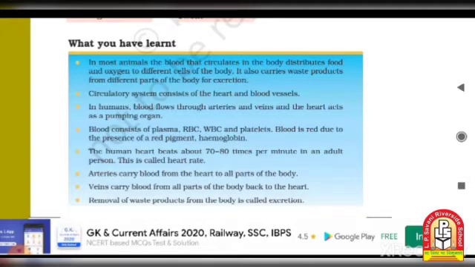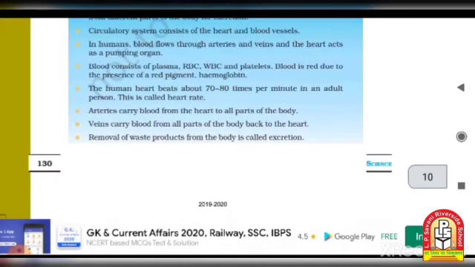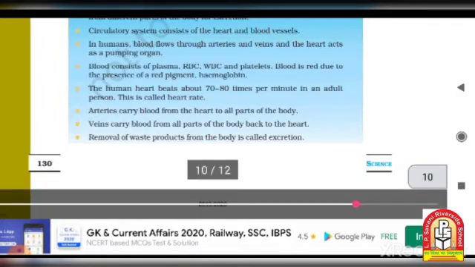Then, the arteries carry blood from the heart to all parts of the body, and the veins carry blood from all parts of the body back to the heart. Then, the removal of waste products from the body is called excretion. So the definition of excretion and the other processes are what we have to learn in this chapter.